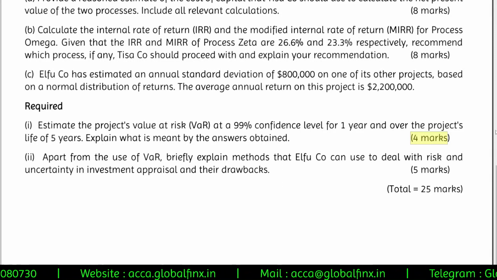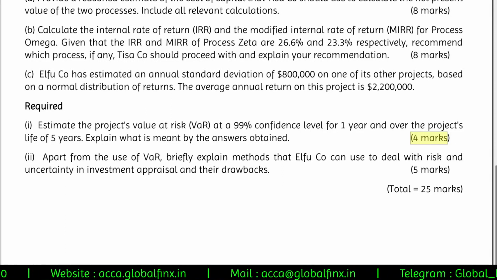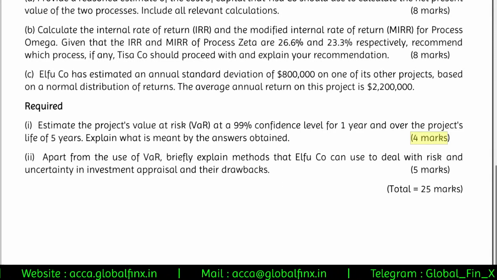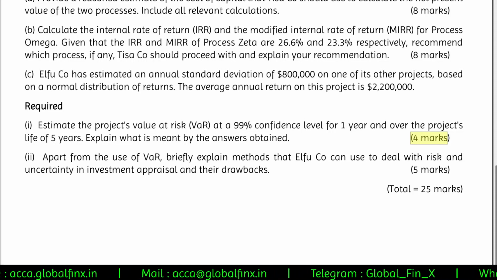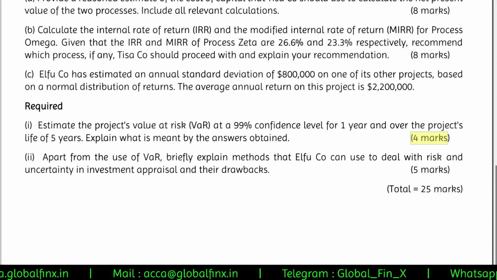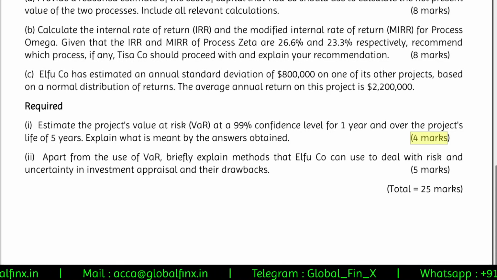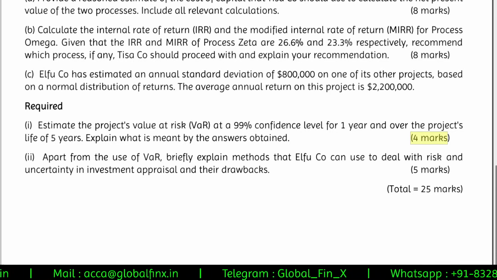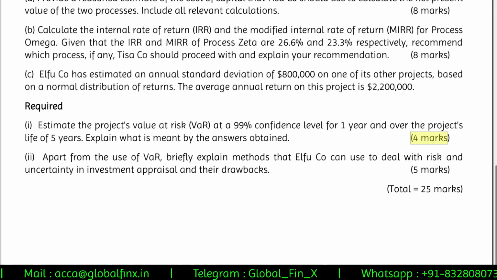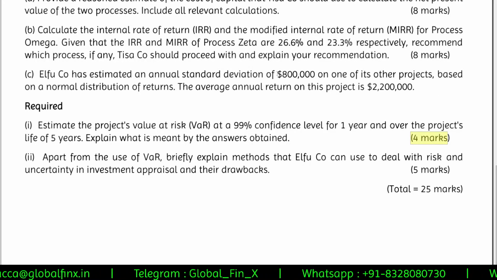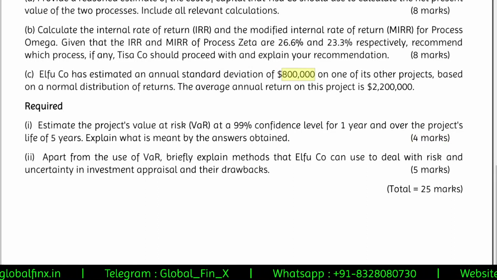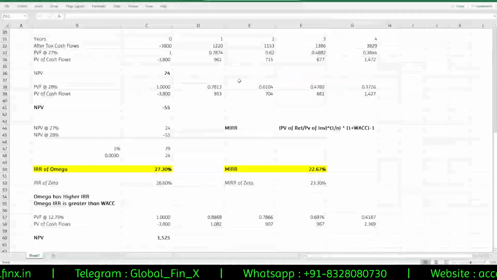Okay, so usually what VaR stands for is value at risk. A 99% confidence level would say that basically the profits or the cash flows at any given point of time shall not go below the expected level. Sir, what is the expected level? That is 800,000 of standard deviation into 2.33. Okay, so let me just show you.